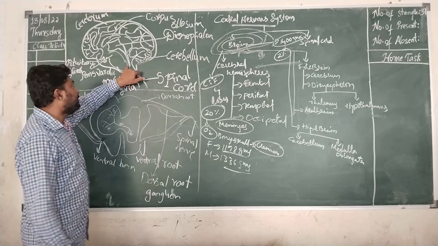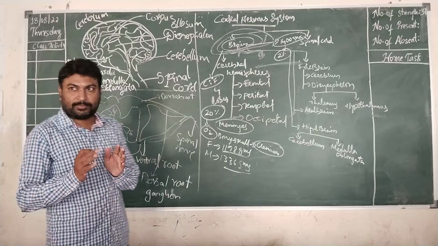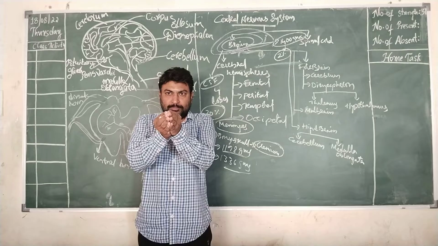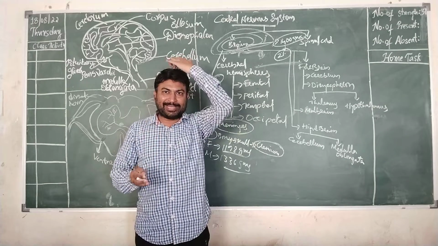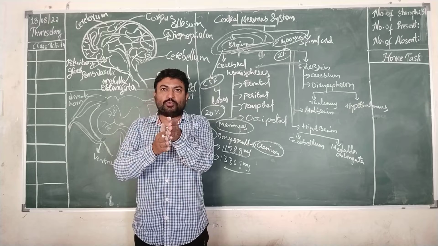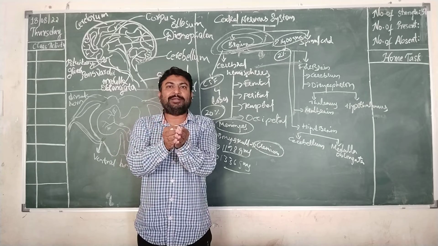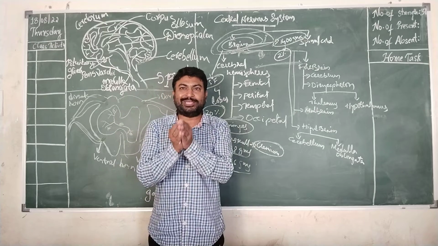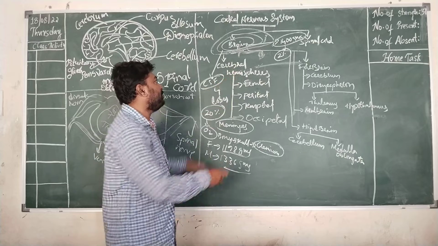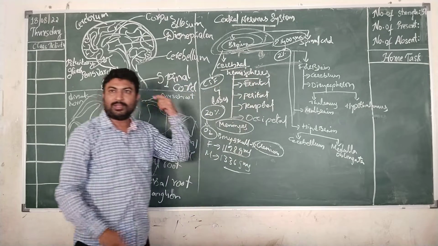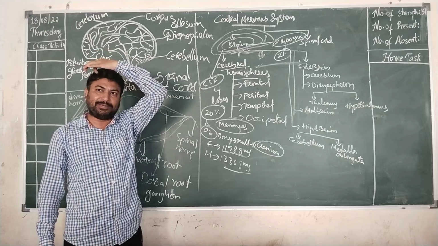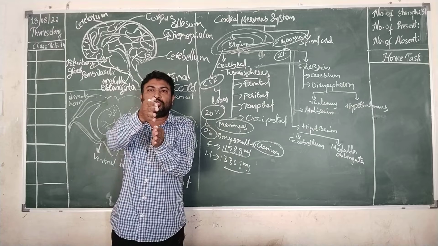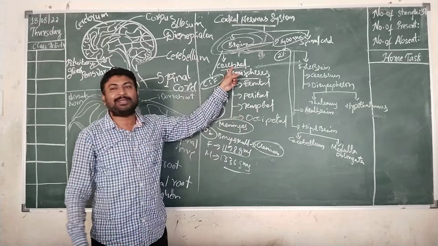Now, if we see the structure of the brain, each human being's brain is exactly divided into 2 halves. If you see a human being's brain, exactly in the center, there is a deep groove separating the left portion of your brain from the right portion. Each portion is called a hemisphere, known as the cerebral hemisphere: left cerebral hemisphere and right cerebral hemisphere. A human being's brain, or any mammal's brain, is divided equally into 2 halves. Each half is known as a cerebral hemisphere.